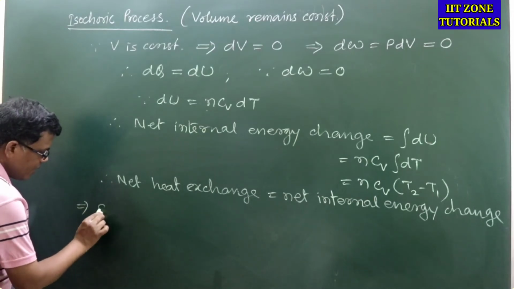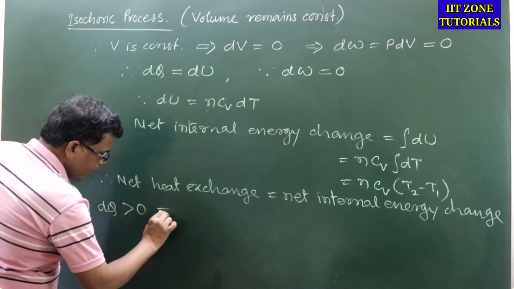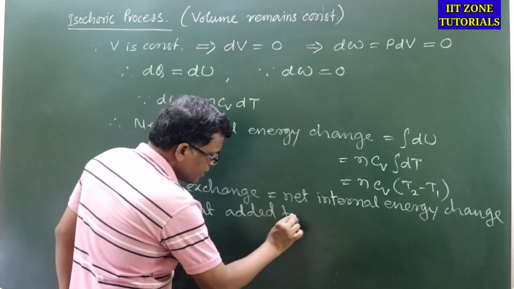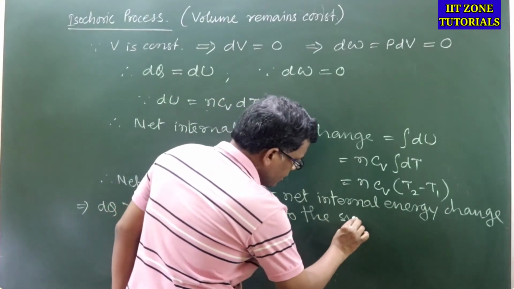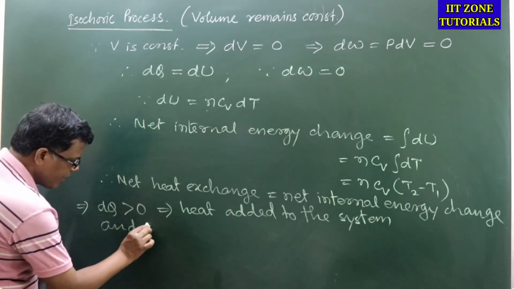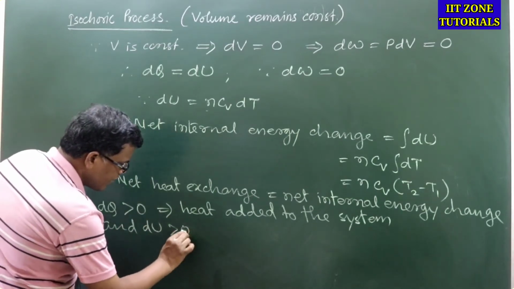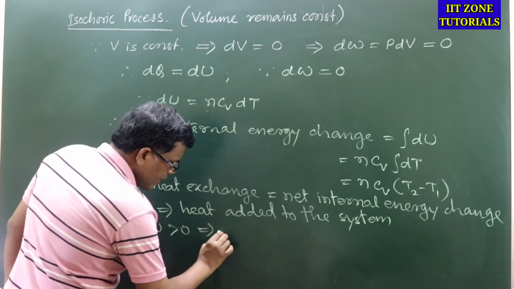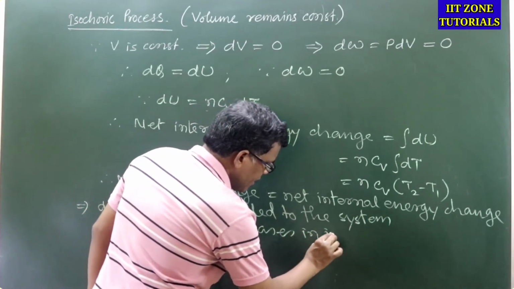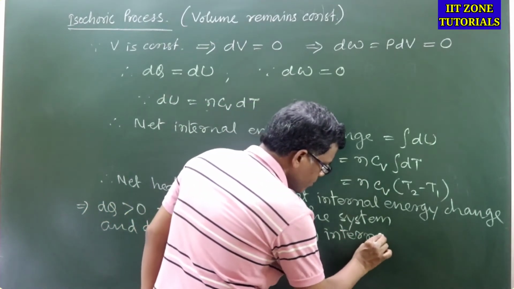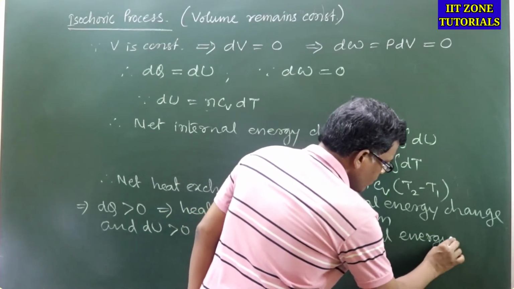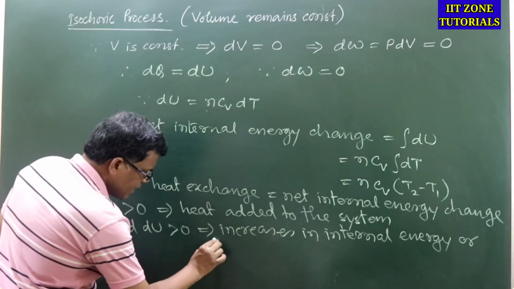So this implies that dq being positive implies that heat is added to the system, right? And correspondingly dU positive implies an increase in internal energy or increase in temperature also.